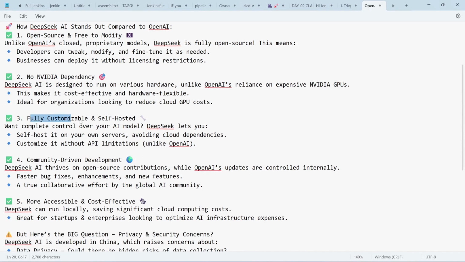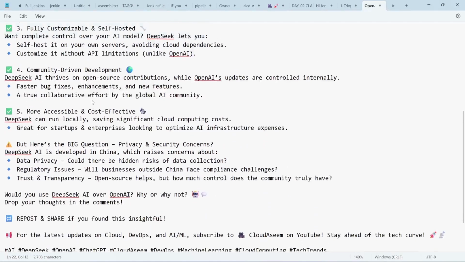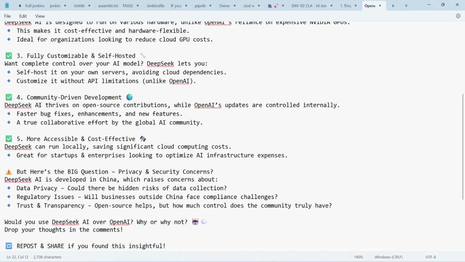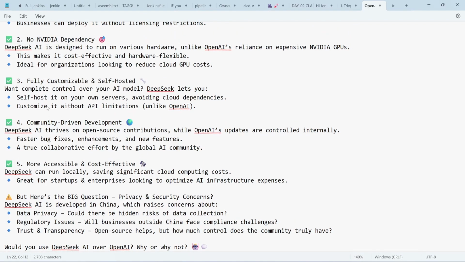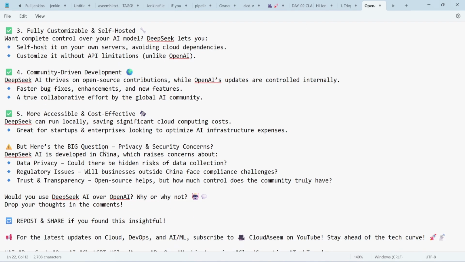And it is fully customizable and self-hosted. It is fully customizable as it is open source. We can take this code, customize it based on our needs, and deploy it in our own local machines or virtual machines. It is also community driven, as DeepSeek AI has an open source community where you can stay updated. It is more flexible and cost effective as you can run it locally and save your cost as well.